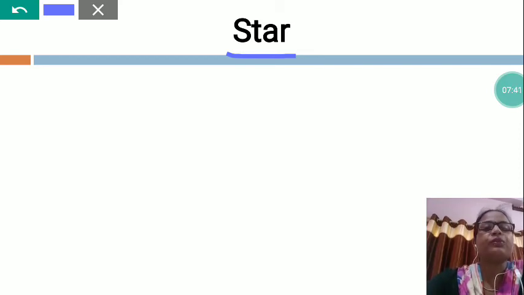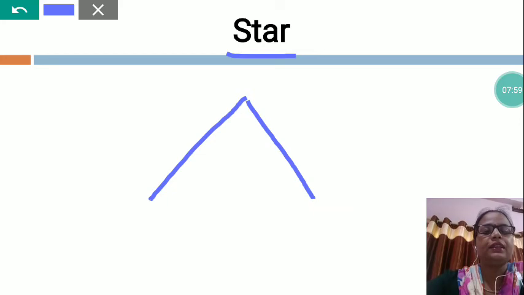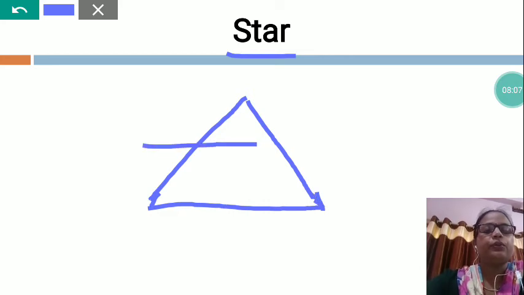At night time you can see in the sky lots of stars are twinkling. Who has made them? God has made them. So I am going to show you how to draw the picture. Very simple. First you will make one triangle, and then you will draw one more triangle in the opposite direction.